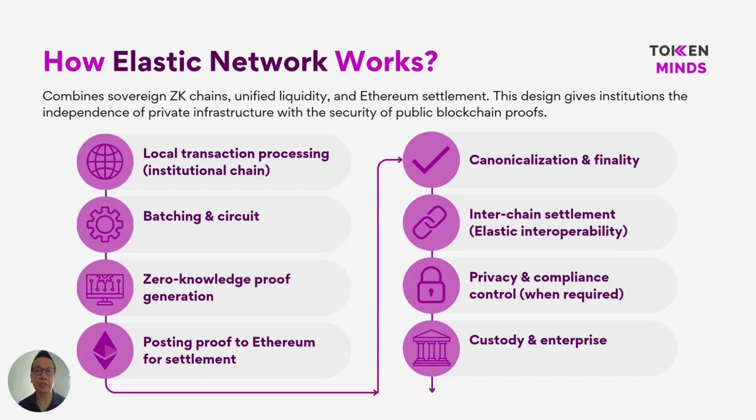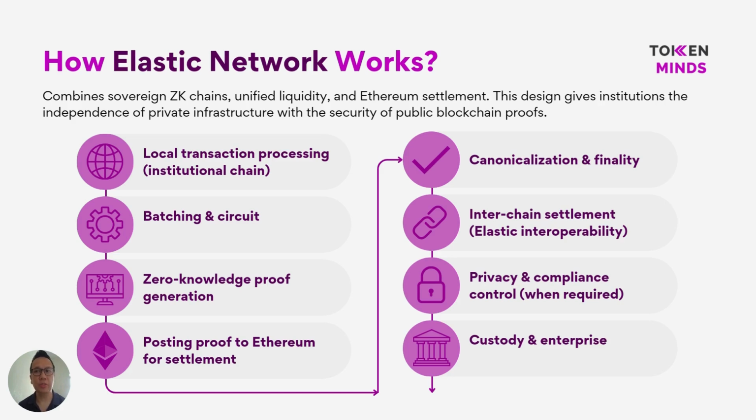Each institution runs its own elastic chains, where transactions are processed locally under customized rules for privacy, compliance, and access control. So these transactions do not immediately go to Ethereum. Instead, they are grouped and executed within the institution's own environment, allowing sensitive financial logic and data to remain private.